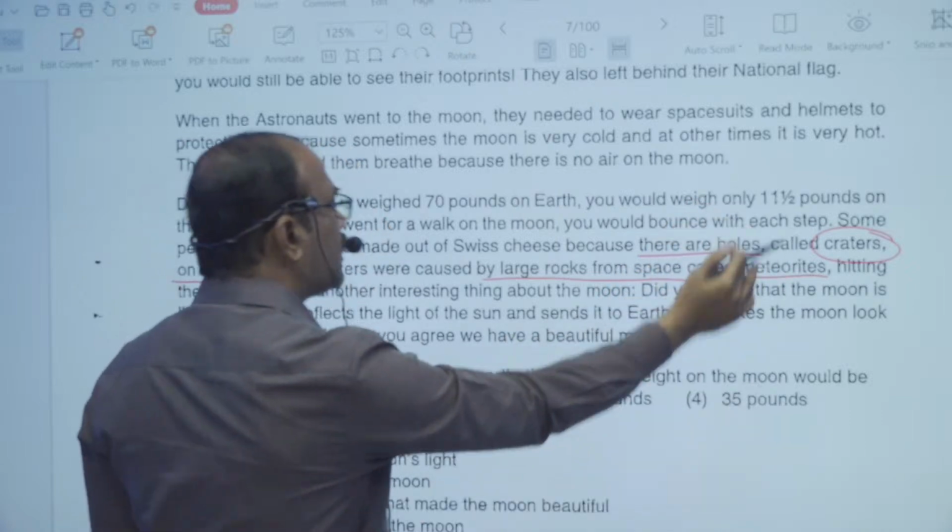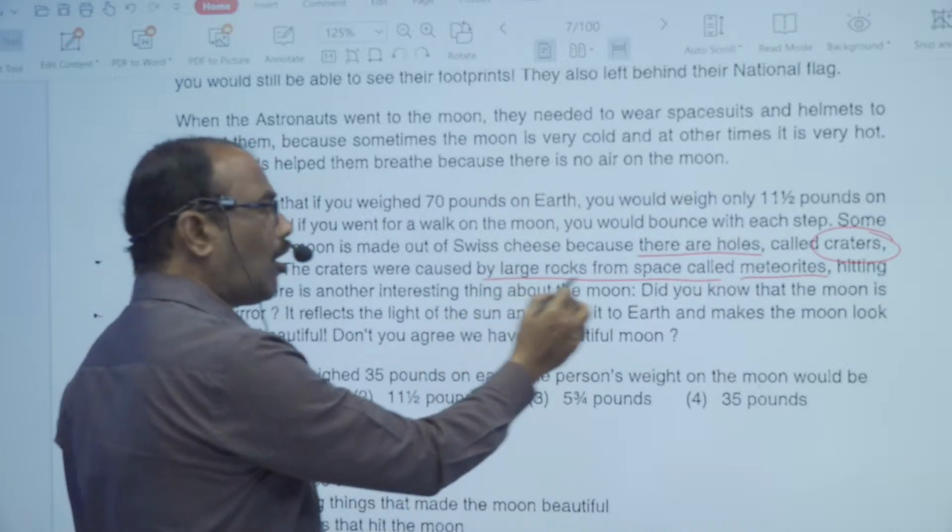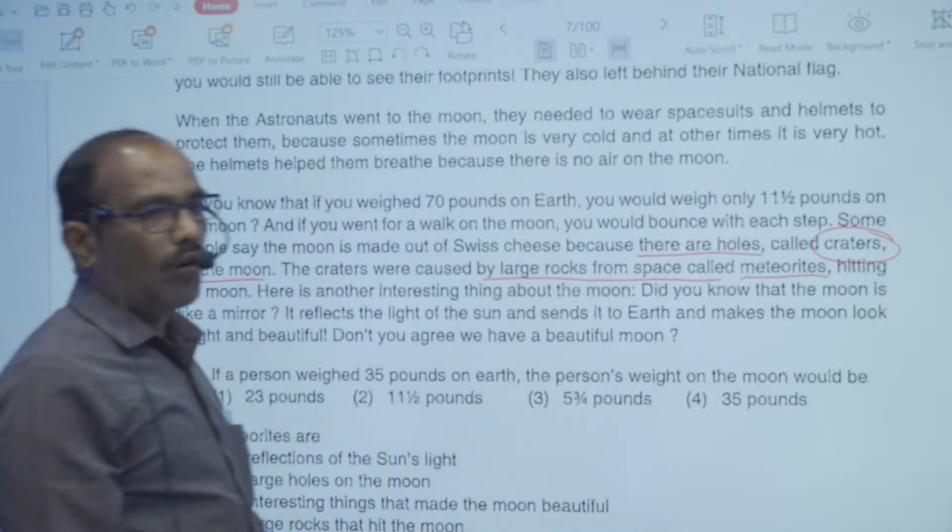And these craters are created because of large rocks from space called meteorites.